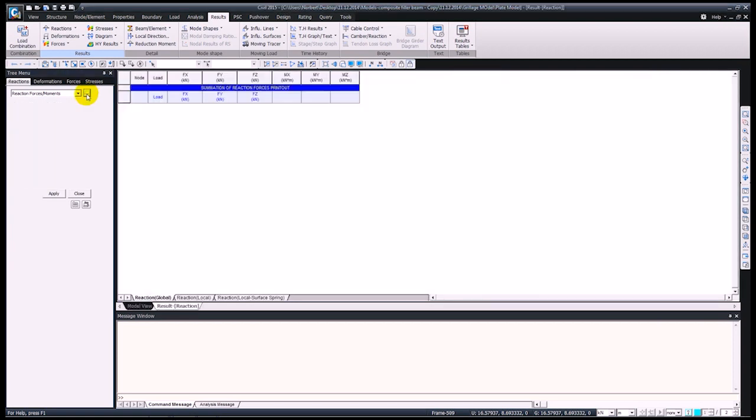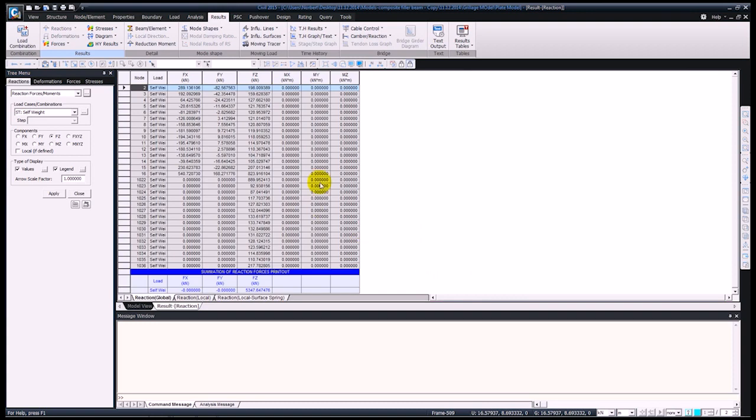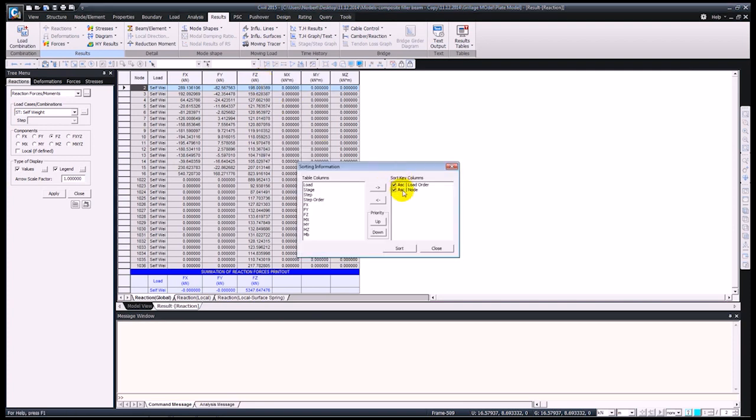So you can click on the 3 nodes and just simply select self-weight or any of the other load combinations that you're interested in. By pressing OK, you can see that the values for these are shown. Because our tables work the same way as Excel, we can just simply sort these. So we can right click on this sorting dialog, and then we're going to sort for FZ. So just take that over to the other column, and as a priority I'll just take this up.